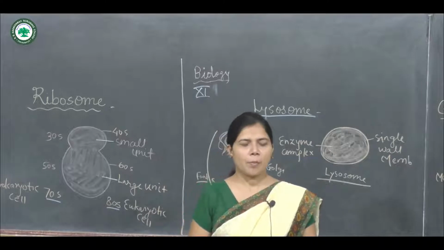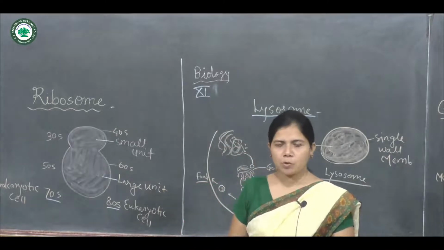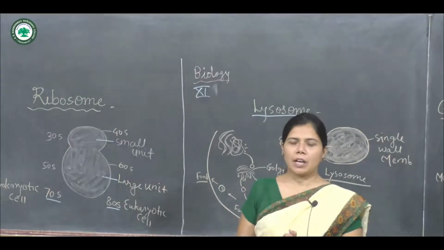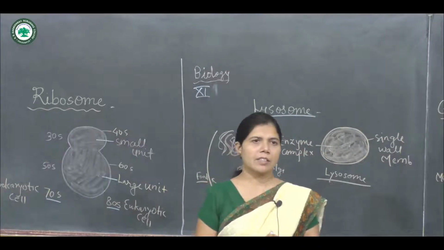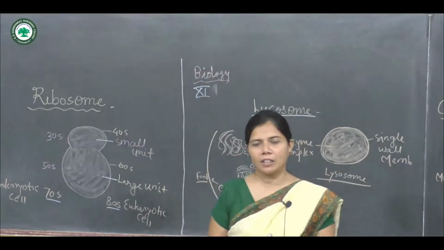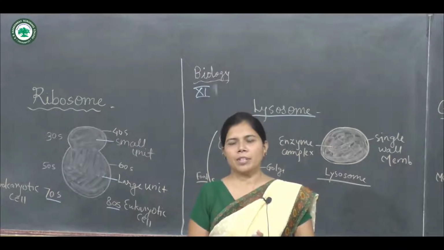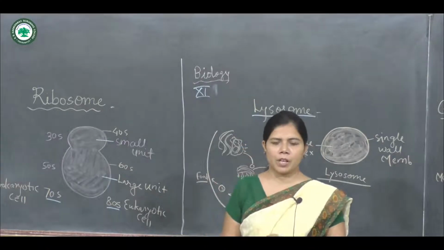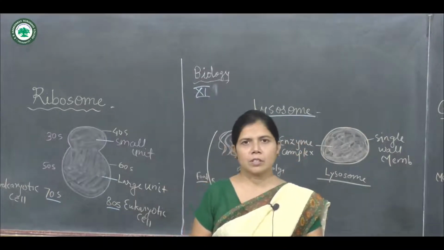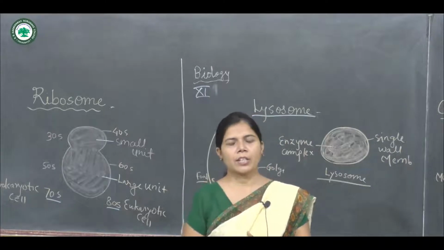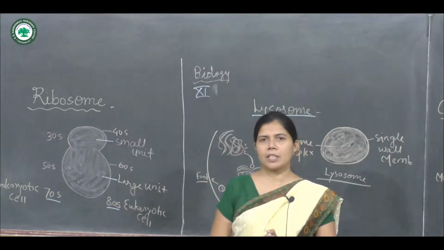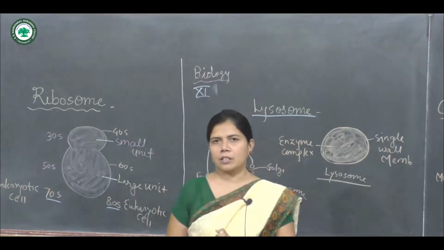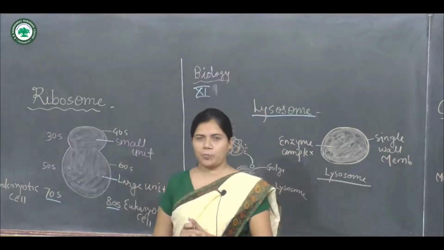Today we are going to discuss the topic ribosome, lysosome and glycosome. These topics are included in the cell structure and its organization from standard 11th. In previous videos, we discussed the mitochondria, Golgi apparatus, and endoplasmic reticulum. Along with those cellular organelles, in the eukaryotic cell, ribosomes and lysosomes are present. Now we start with the first, that is the ribosome.